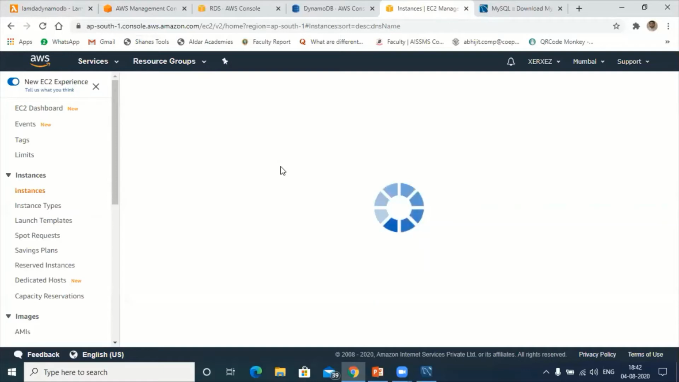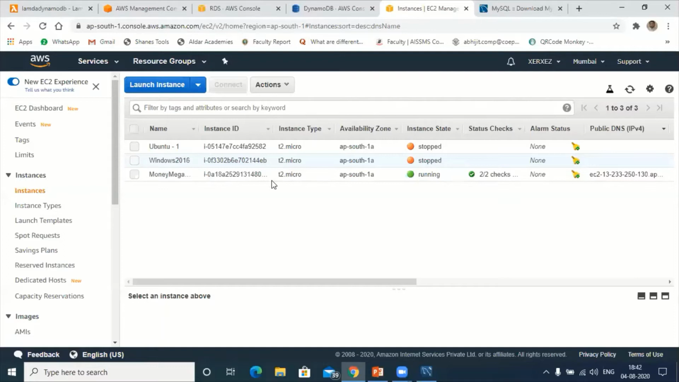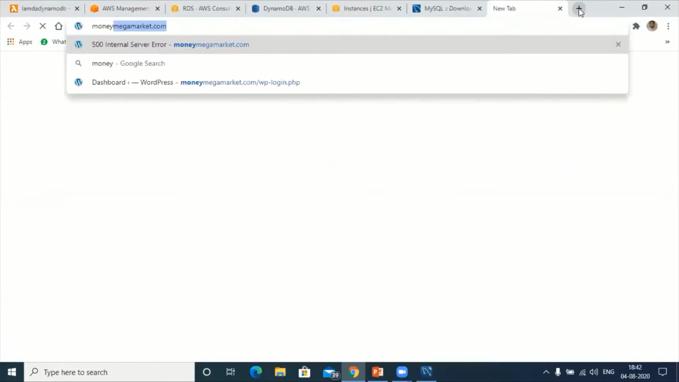Now I'll just teach you how to convert your IP address to your domain name using Route 53. So have a look at this. This is one of my projects where I'm working. This is a London-based client, Money Mega Market. Okay, so you can see his website, Money Mega Market. Our team is working on this site.